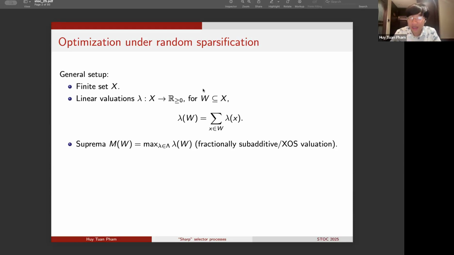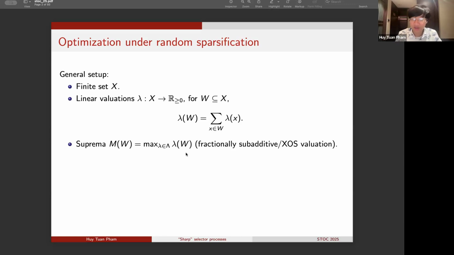Now, we'll be interested in the function m of W, which is just the maximization over all valuations lambda in our given collection of valuations of the value lambda of W. So in theoretical computer science terms, this function is simply a fractionally subadditive, or XOS, valuation.